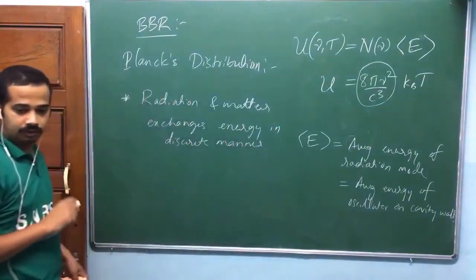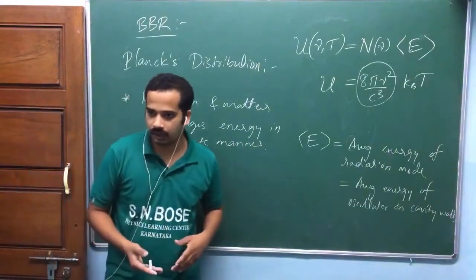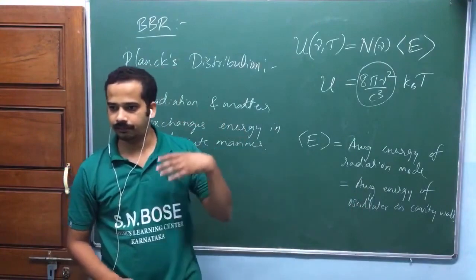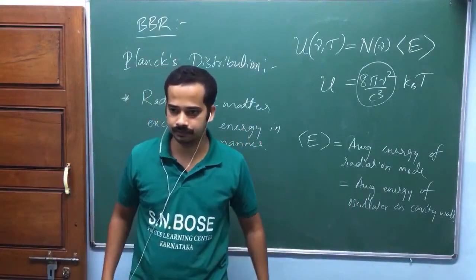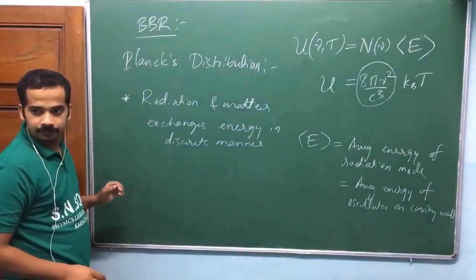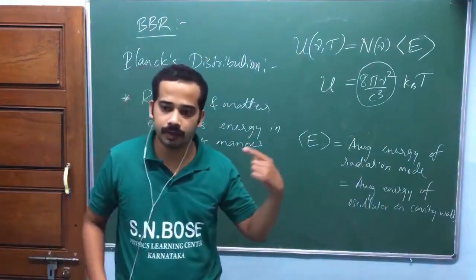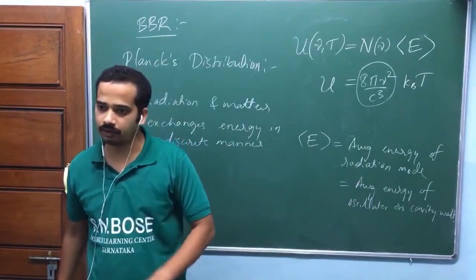That means, look at here. If you have radiation of frequency nu, and it gives energy to matter, it should give it in the form of n h nu. That is the idea. Suppose radiation gives energy to an oscillator, it should give it in the form of n h nu. If an oscillator gives energy to radiation, it should also give it in the form of n h nu.